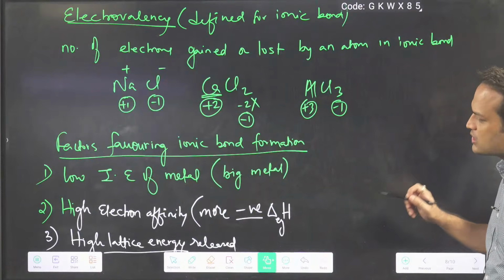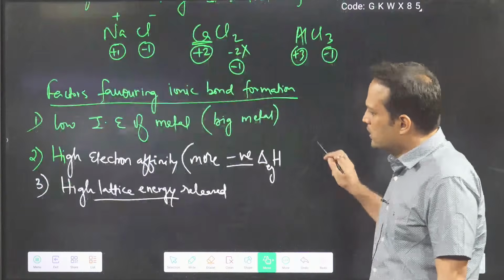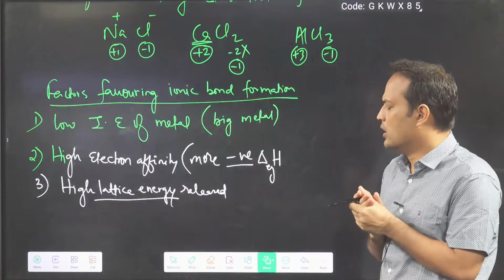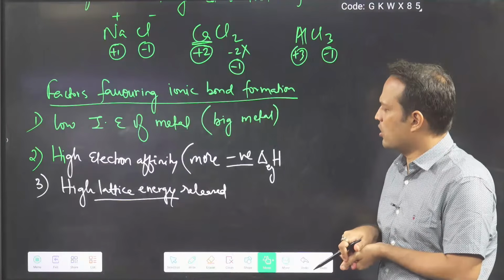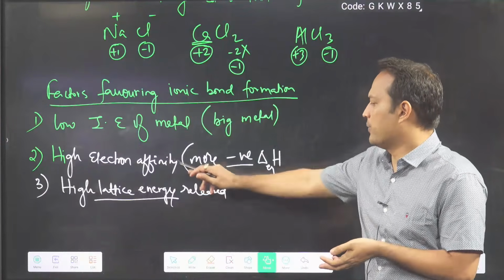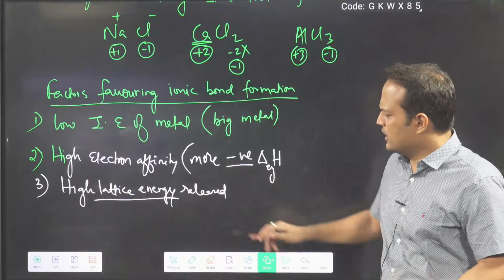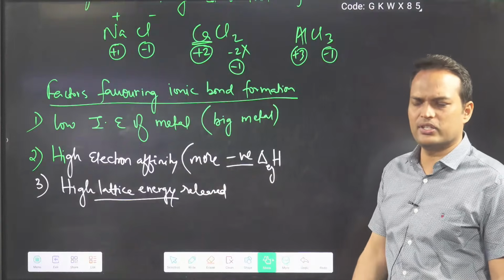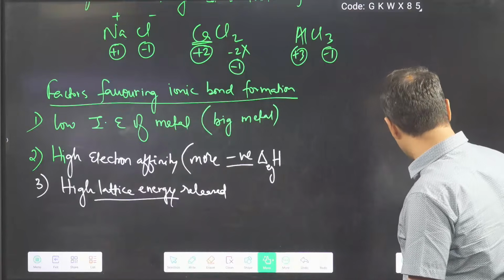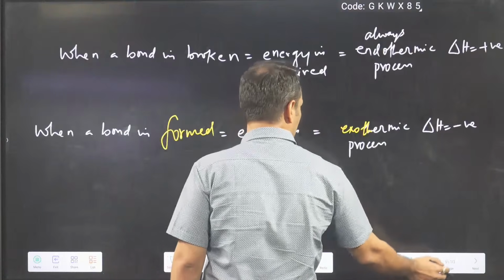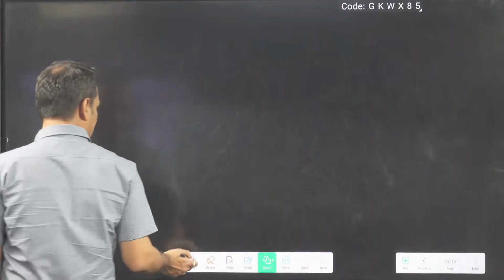Key factors favoring ionic bonds. Sir, ionization energy I have understood: low ionization energy means electron will be removed easily. High electron affinity means electron can be gained easily. Sir, what is this lattice energy? So I am talking about the next topic, that is lattice energy.